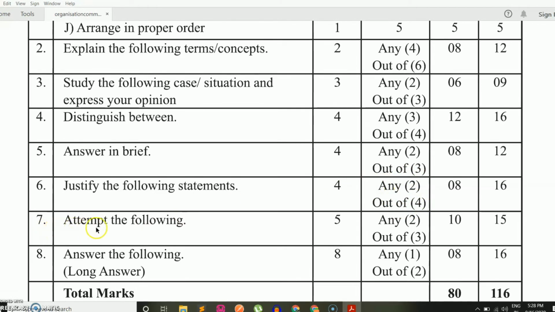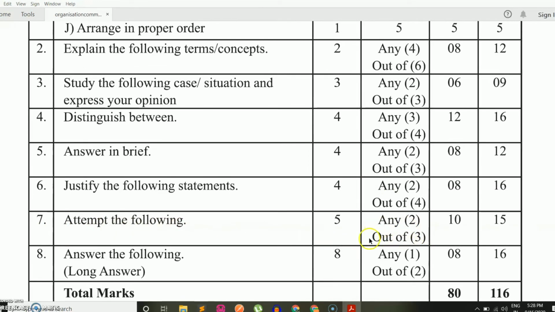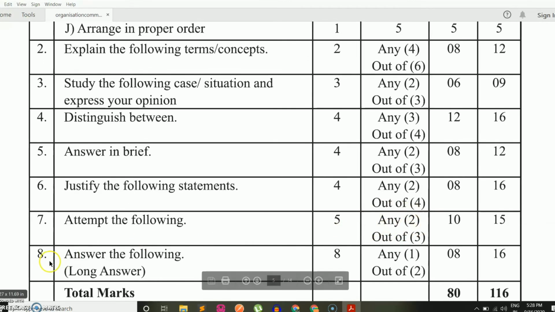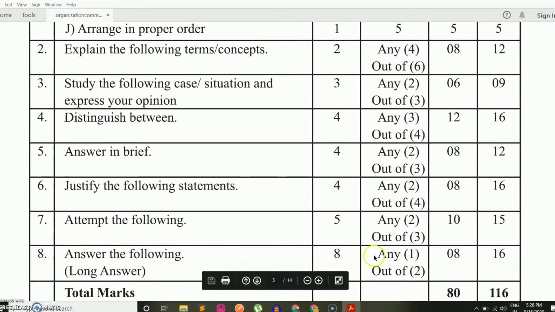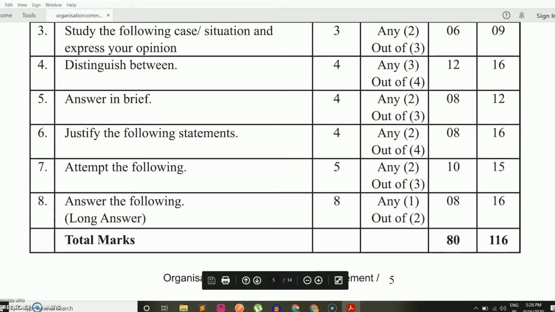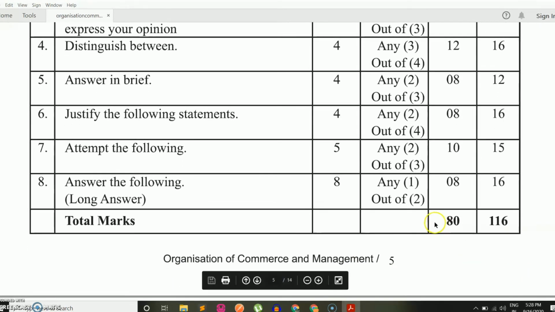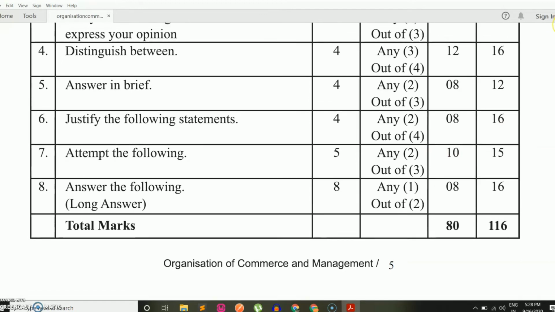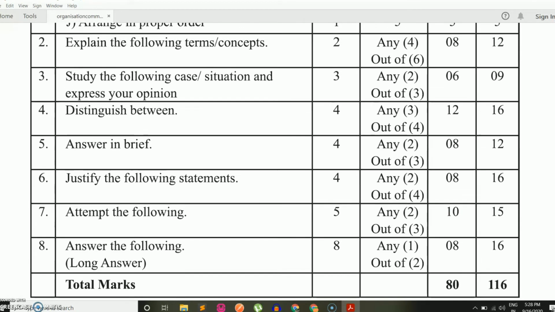Question number 7 will be attempt the following. In attempt the following you have a total of 3 questions, and out of those 3 questions you have to attempt any 2. Question number 8 will be answer the following, which is long answer, and in long answer you have to write any one answer out of 2. Each question carries 8 marks. Clear, all of you? This will be your question paper pattern for the 12th board exam.